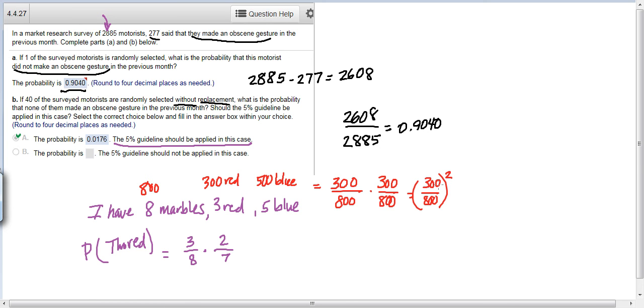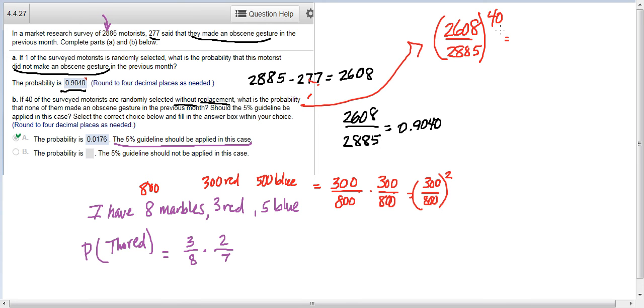Alright, so for the question here, what they're getting at is we take 2,608 divided by 2,885, and we're going to raise that to the 40th power, because we're going to have that probability every time we pull, so we're going to have 0.9040 times 0.9040, and we're going to do that 40 times.